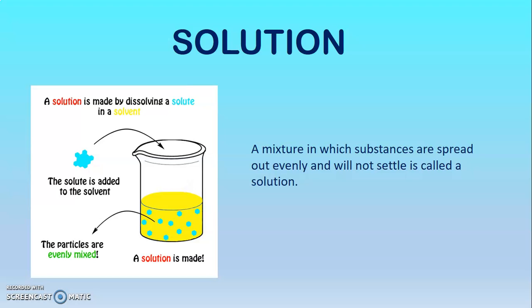Why? Because the temperature of the milk affects this solubility. So it's better when you have a hot or a warm solvent, okay?